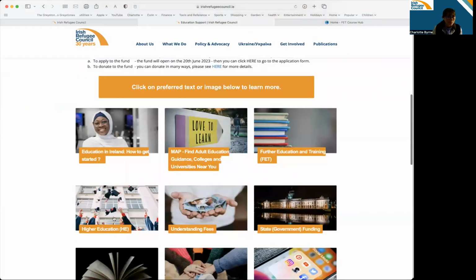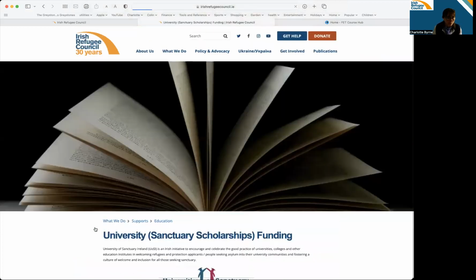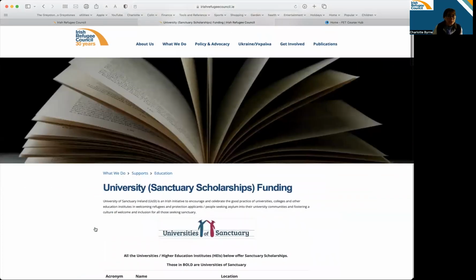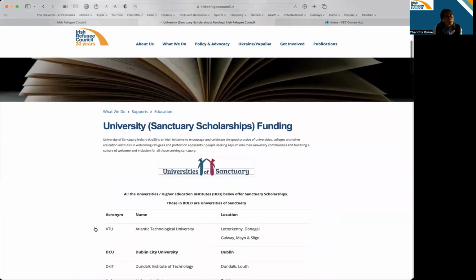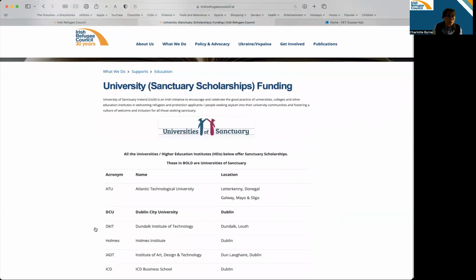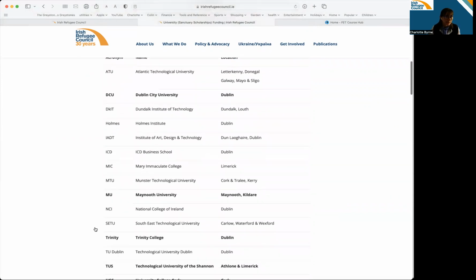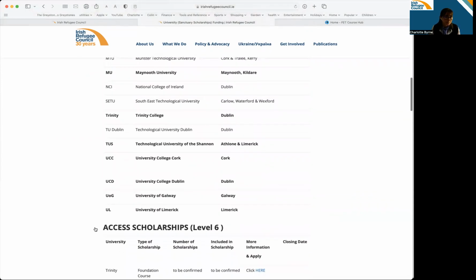The 7th one we want to look at here is university funding or sanctuary scholarships. So this is for people who are not eligible for state funding. So if you're eligible for state funding, go and apply and get it. That's great. If you're not eligible, well, then you can apply to university funding. It's called Sanctuary Scholarships. This is a list of all the universities that offer scholarships.